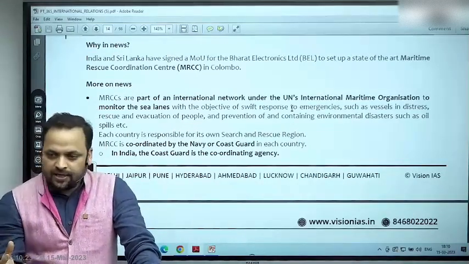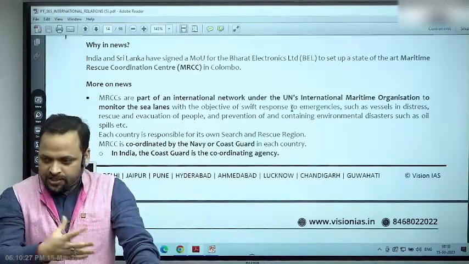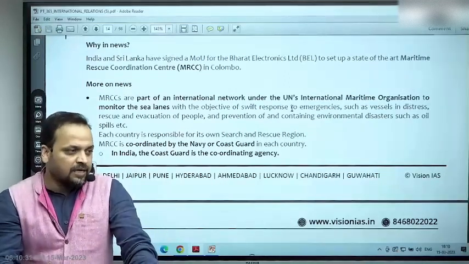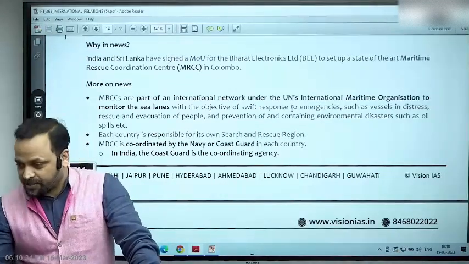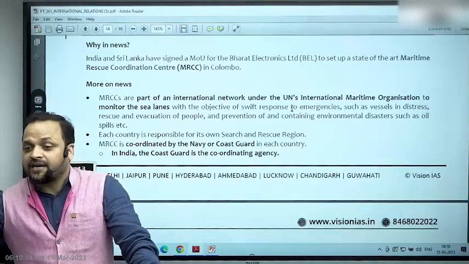Of course, Malaysia would do it, but Malaysia alone can't do it. Indonesia was involved, India was involved, Australia was involved, US Navy was involved. So these are called HADR operations, right? Humanitarian assistance, disaster relief, search and rescue operations.